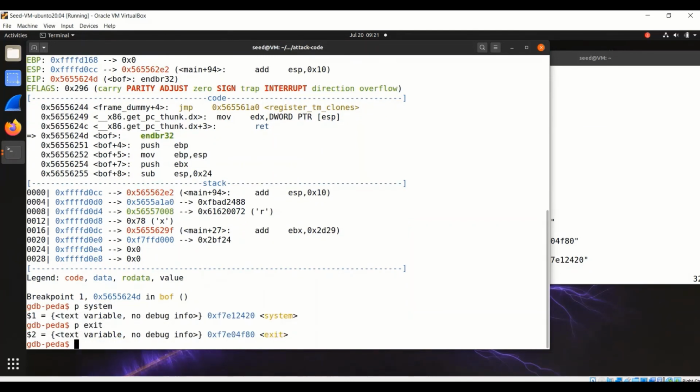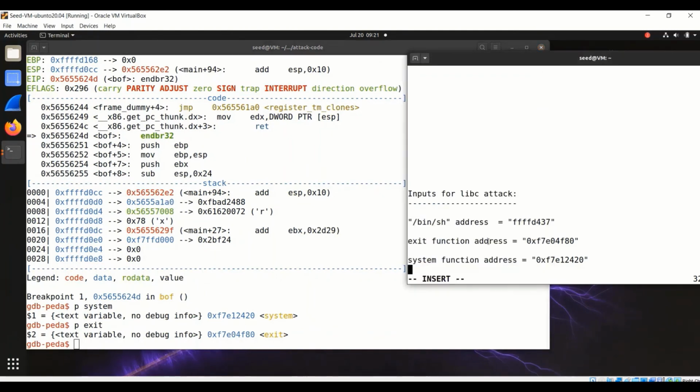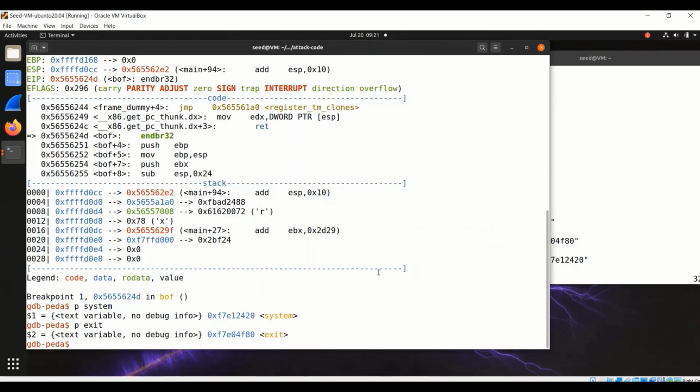So let's verify it with the values which I already took in the text file. So these values are correct. Okay, I just verified, cross-checked all the values. So now we are ready to go. So now I'm ready to do the attack.